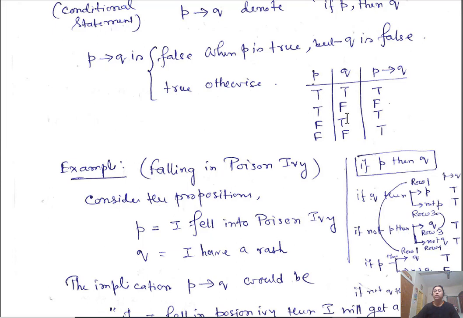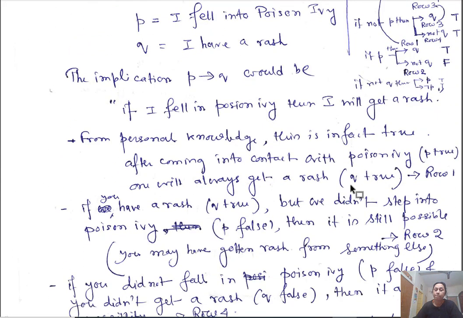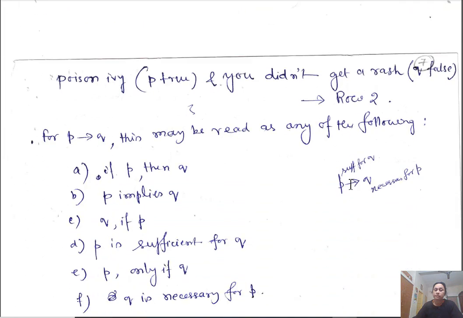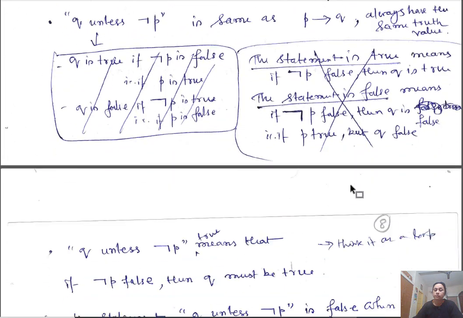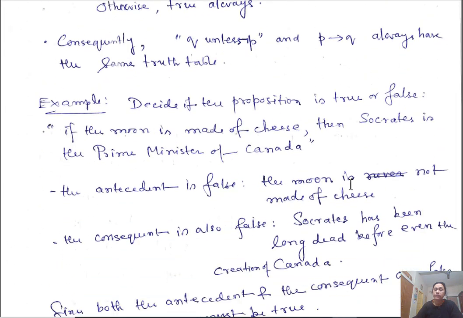That case cannot occur. So when both P and Q are false, the implication must be true. This is the truth value of this implication.